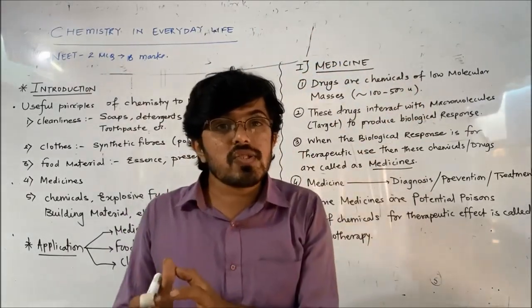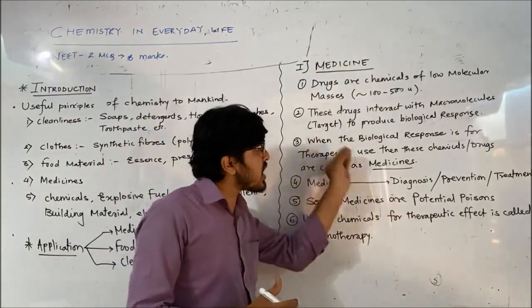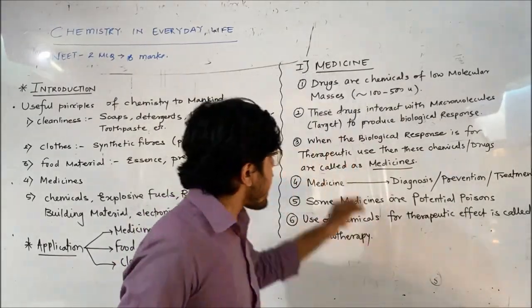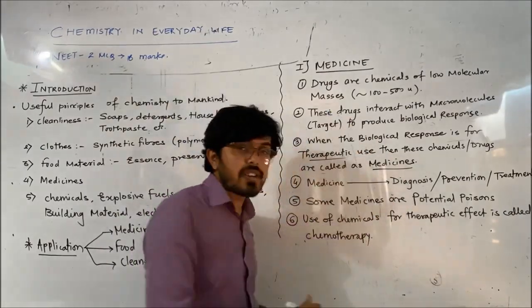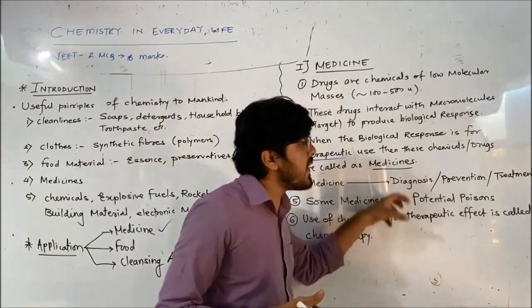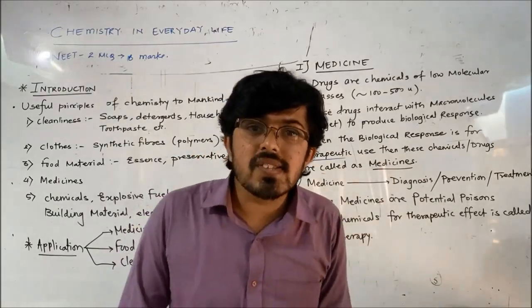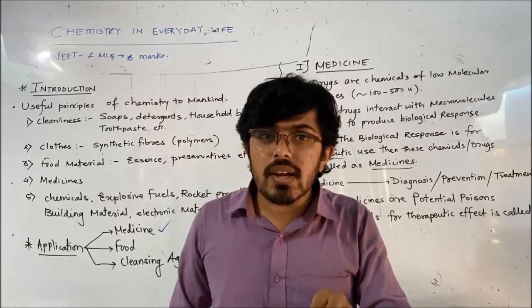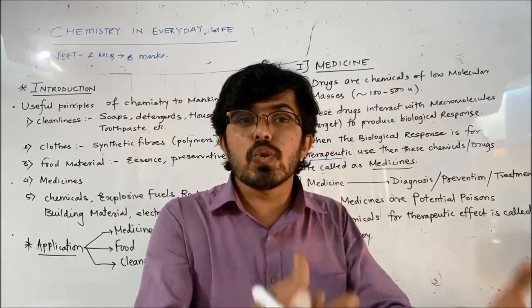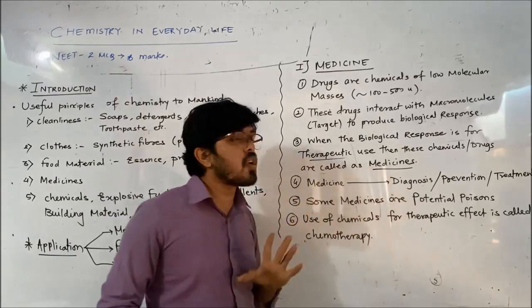Now see, all chemicals will not produce a biological response. Certain chemicals, certain drugs can produce a biological response, and this biological response we can use as a treatment, as a therapeutic use. Therapeutic means a type of treatment. If you can use this biological response in treatment, then such chemicals are called drugs or medicine. Understood what is medicine? Medicines are chemicals capable of producing a biological response in our body, and that response is useful for treatment of certain disorder or disease. Such chemicals are called medicines.